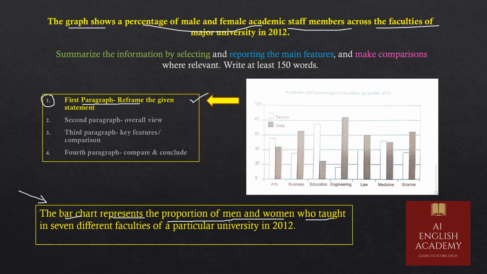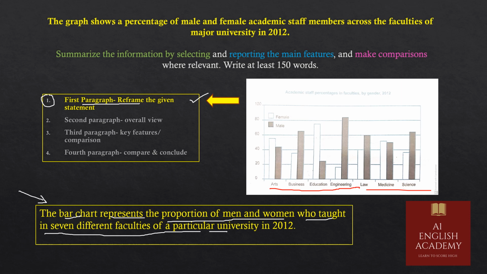I have mentioned in 7 different faculties, because here we can see arts, business, education, engineering, law, medicine and science. These are the 7 faculties. So I have mentioned who taught in 7 different faculties of a particular university in 2012. It was mentioned major university, that means it is a specific, it is a particular university.